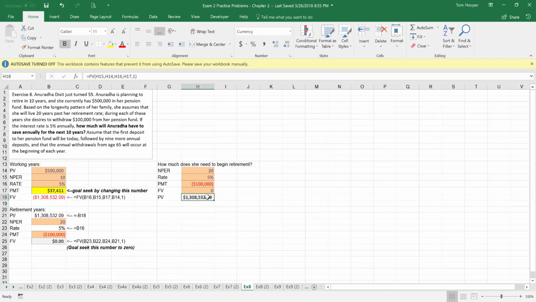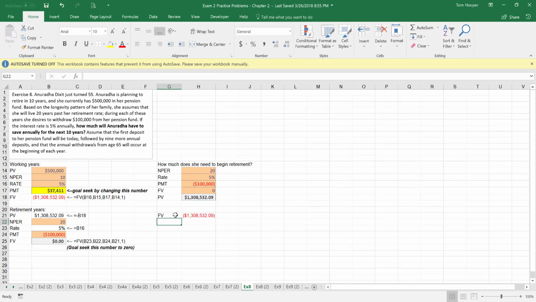So if we think that that's what she needs when she eats the retirement cake, present value on that day, it's really the future value from today's perspective. So I'm going to make it negative and try to outsmart Excel on some of these signs. I don't know if that's necessary. But we know that she's going to have 10 years to save for retirement, and that the earnings rate during those 10 years is 5%. And that she's actually going to start out today with a present value of $500,000.